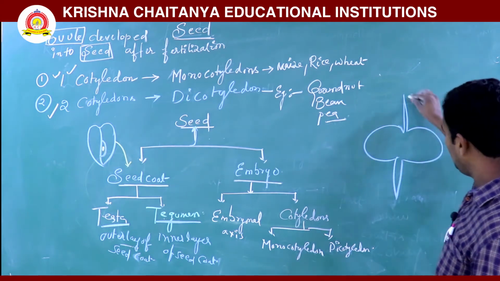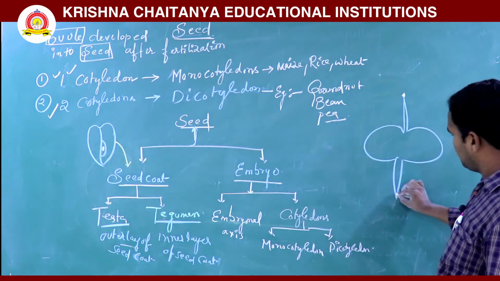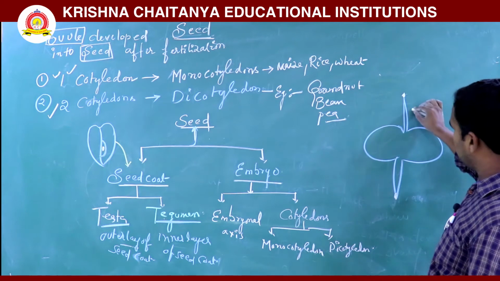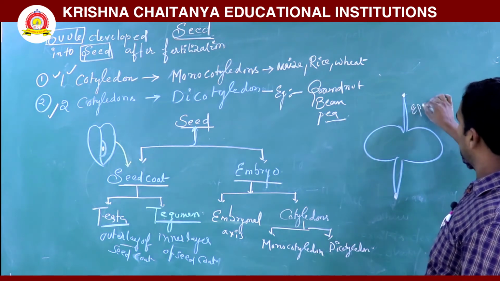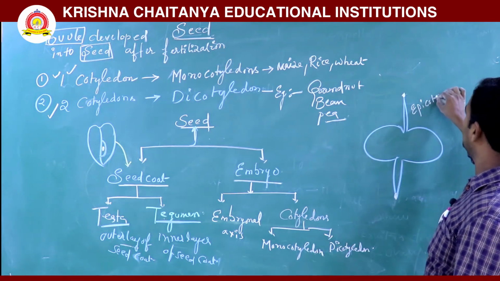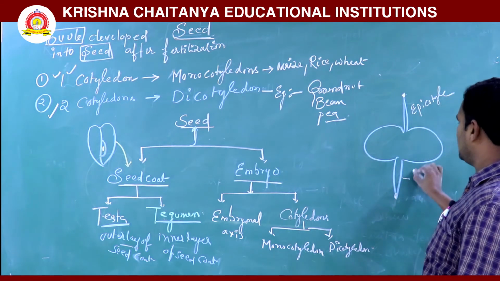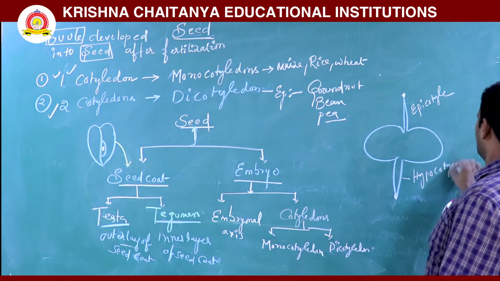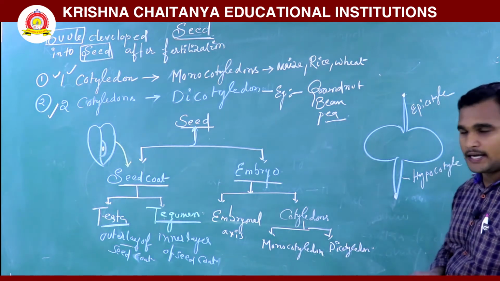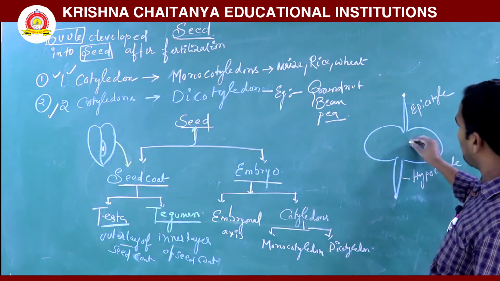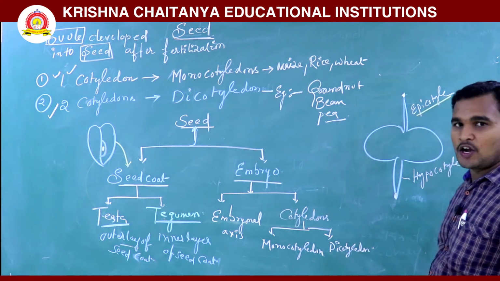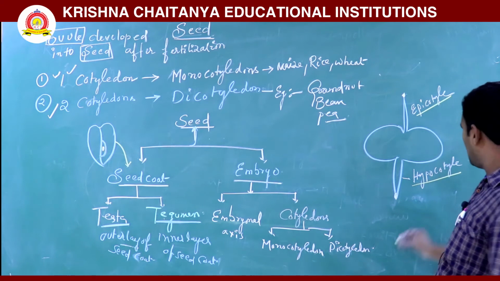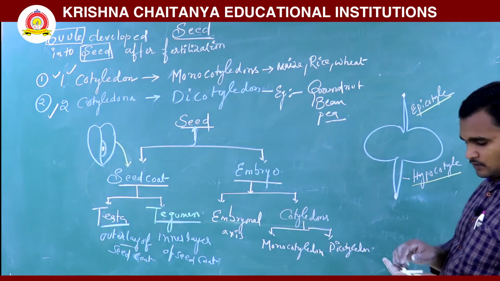So mainly, see here, the tip is called the epicotyl and this is called the hypocotyl. The embryonal axis: above the cotyledon it is called the epicotyl, below the cotyledon it is called the hypocotyl.